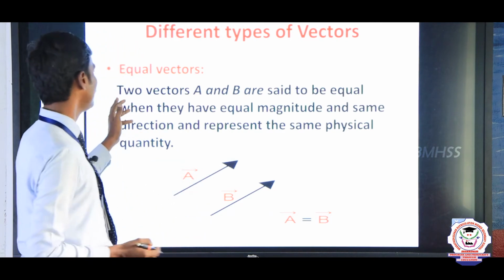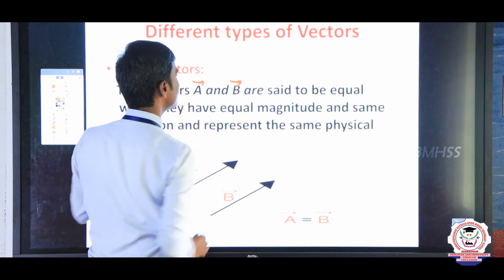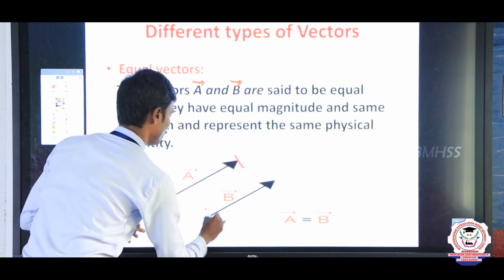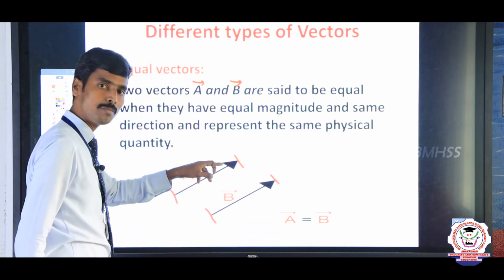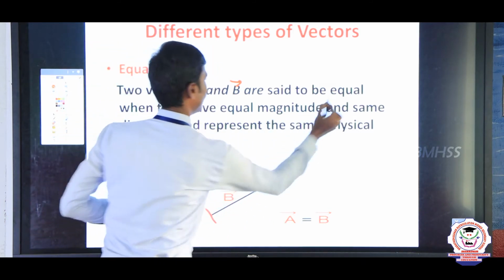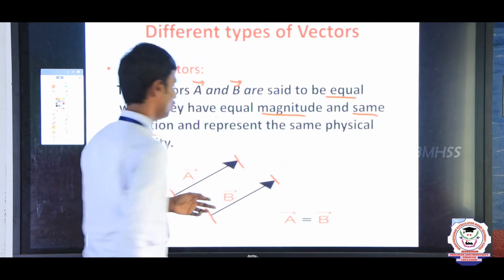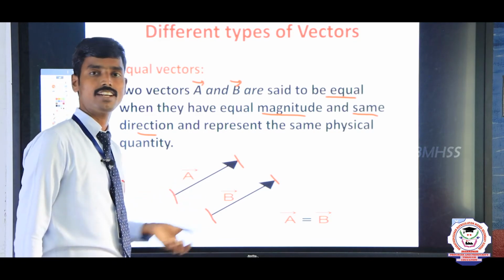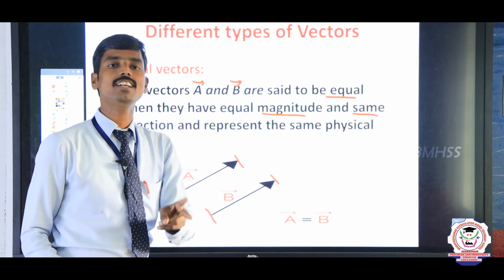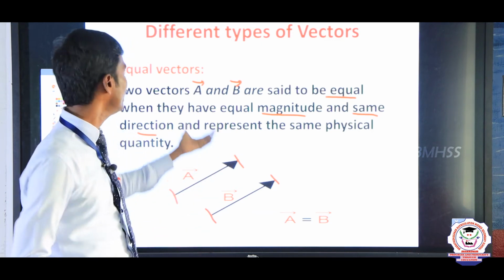See, listen here, let us consider two vectors, A vector and B vector. They are said to be equal when they have equal magnitude. This length is the equal magnitude. Here 5 centimeter means A vector, B vector also 5 centimeter. Equal magnitude and the same direction. So these two vectors we call equal vectors. Dear students, two vectors having the same magnitude and the same direction, this type of vector we call equal vectors.